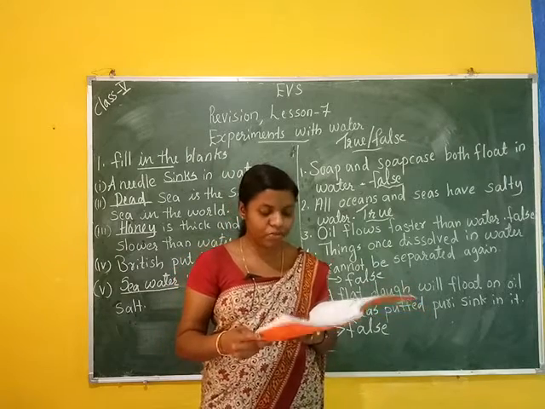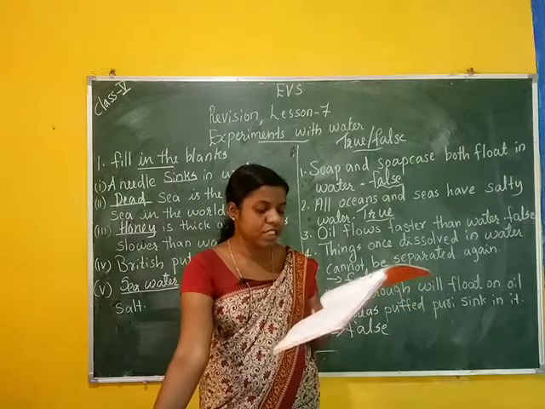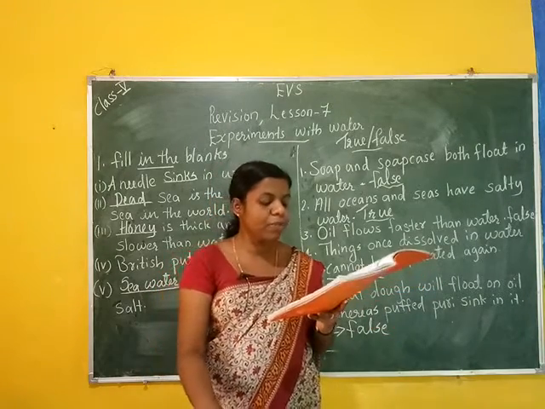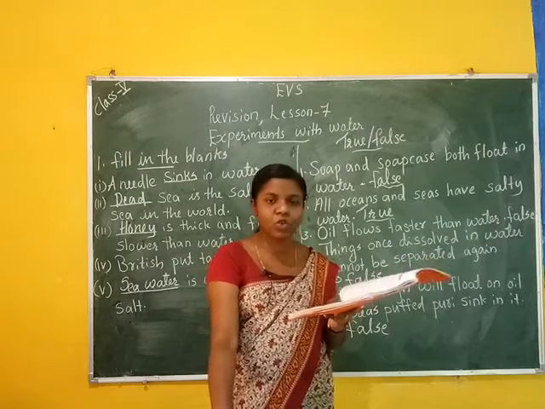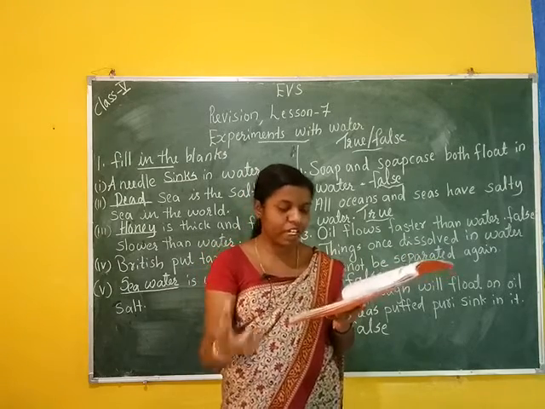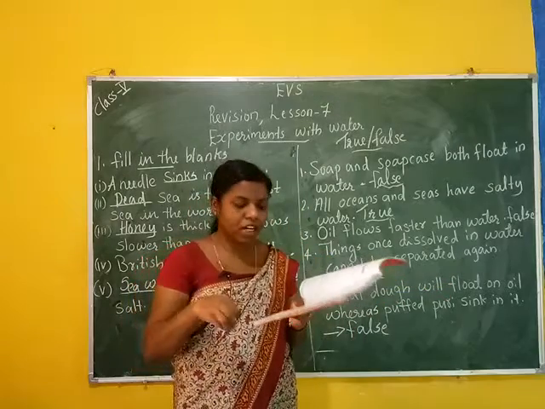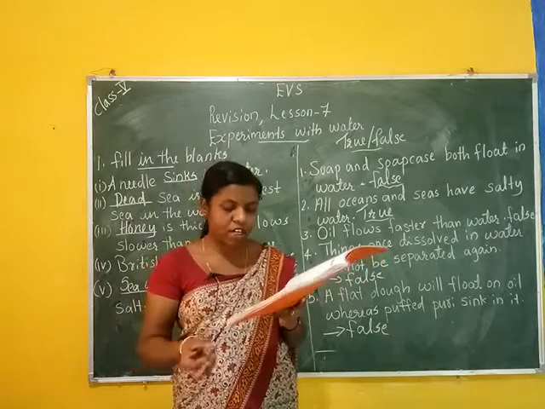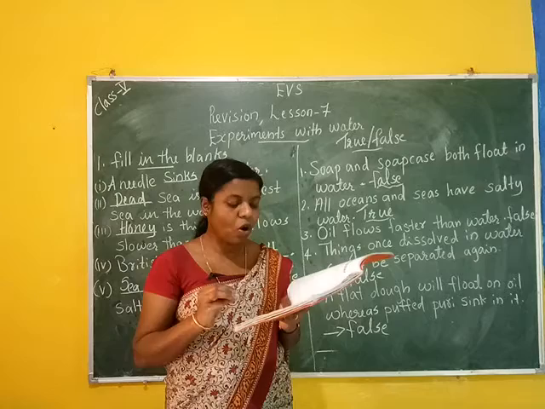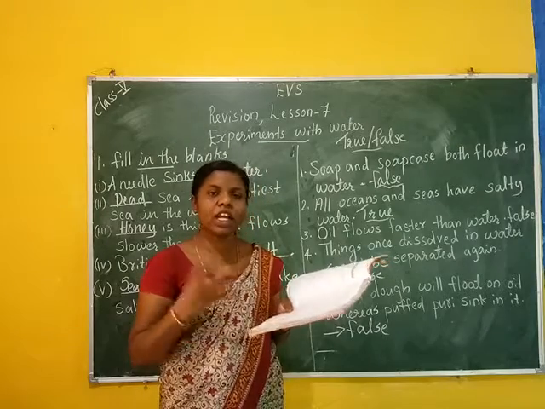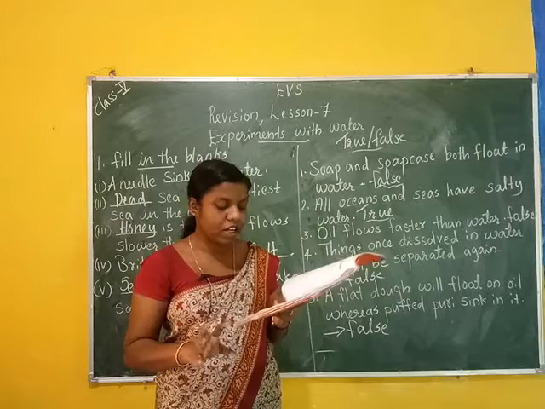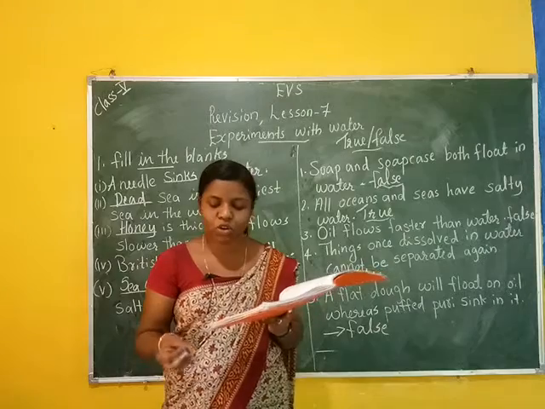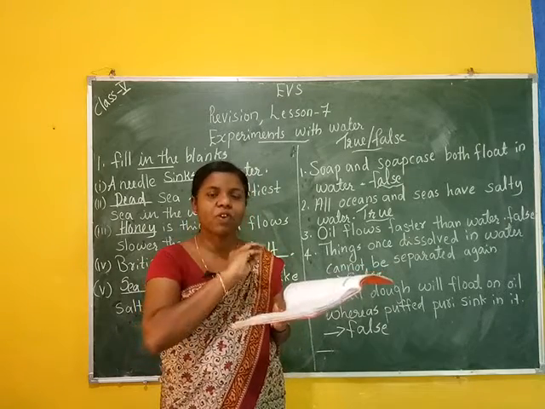Then next, question number 4. What will happen? That means there are some options. If we pour some water and oil into a jar, that means we have to take one jar and put some water and oil into it. What happens? When we pour water and oil into a jar, the two don't mix with each other. That means oil and water cannot mix. Because oil is less dense than water, it will always float on top of water.